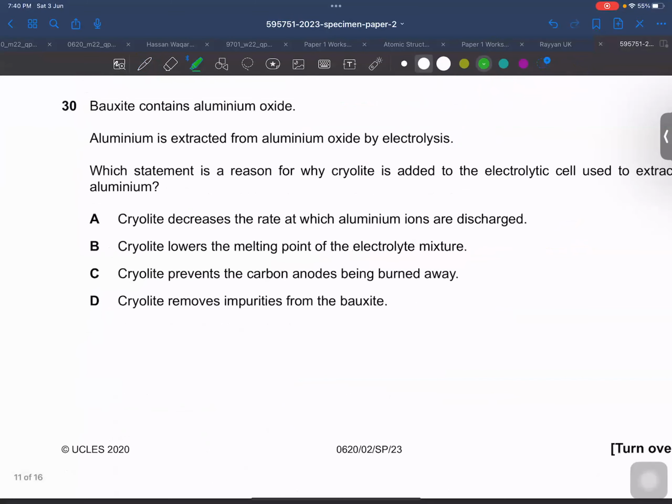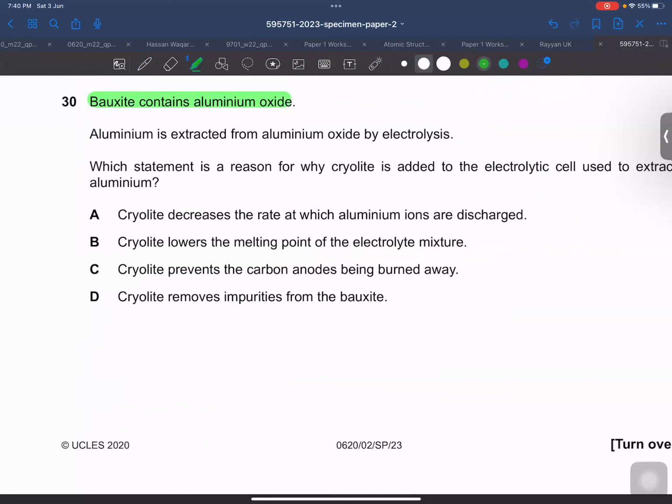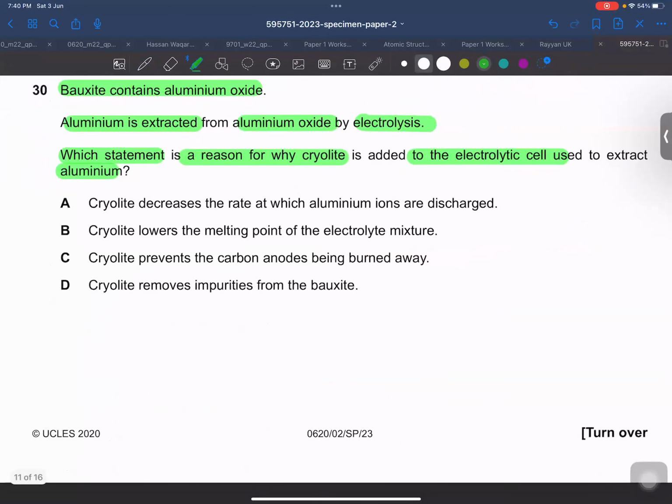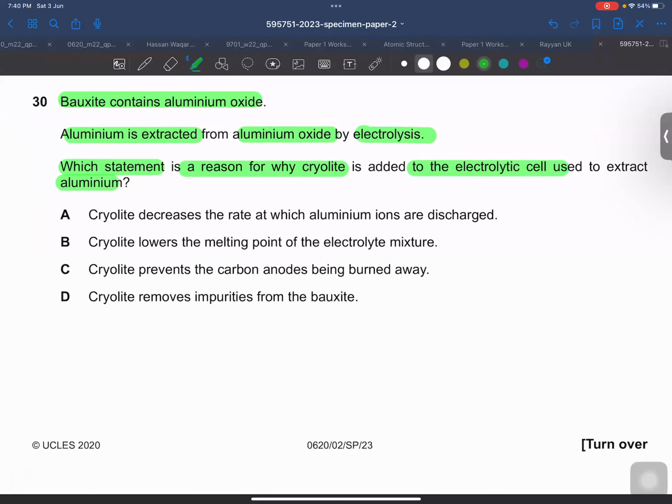Question number 30. Bauxite contains aluminum oxide. Aluminum is extracted from aluminum oxide by electrolysis. Which statement is a reason for why cryolite is added to the electrolytic cell used to extract aluminum? This is one of the answers I told every one of you in the discussion group, that cryolite is used to reduce the melting point and the cost of the process. So cryolite decreases the rate? No. It lowers the melting point, right? It prevents the carbon anodes? No. Remove impurities? No. So the right answer for this MCQ would be B. All right, bacho?